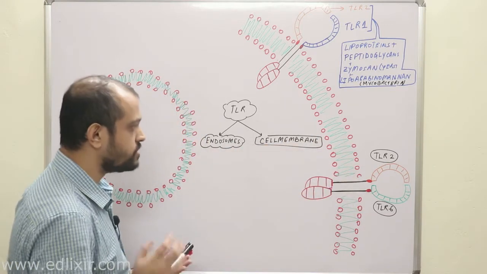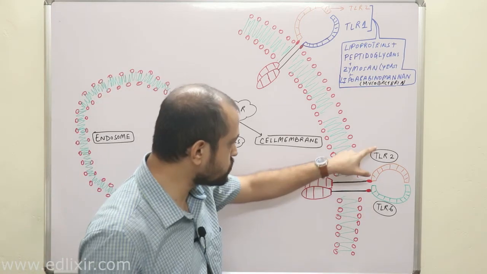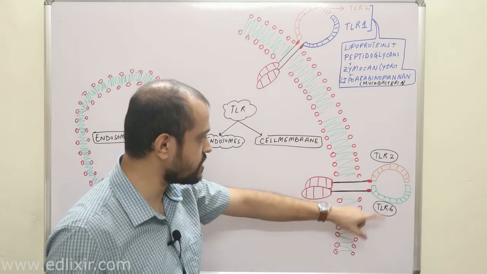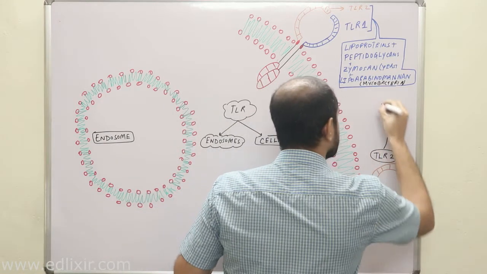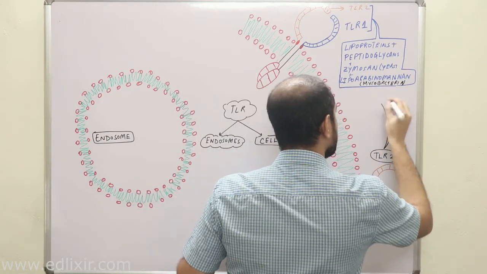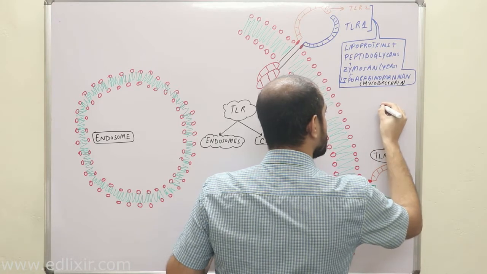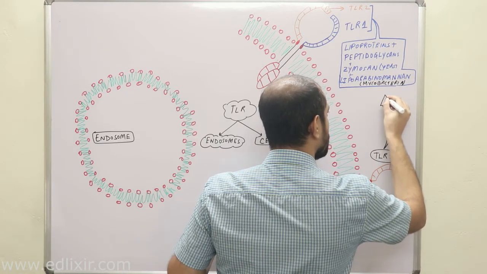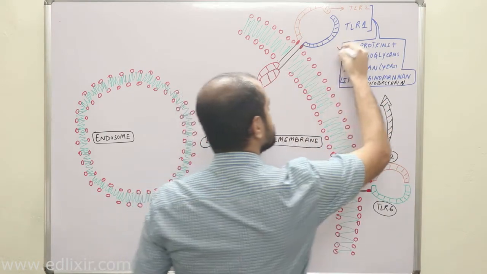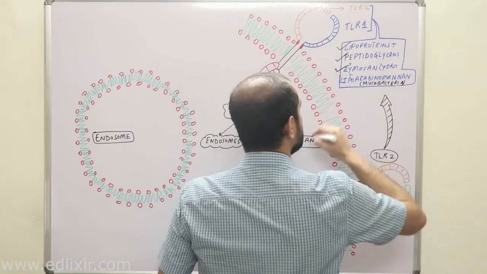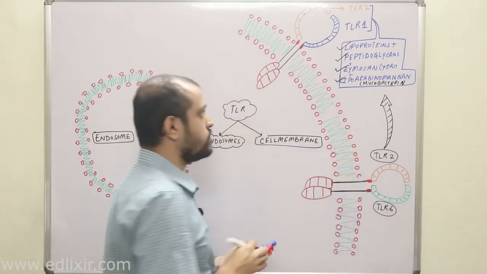Now a very interesting point you need to understand is this, that this TLR2 and TLR6 heterodimer recognizes similar things. That means they will also get stimulated only when these molecules are present, that is lipoproteins, peptidoglycans, zymosan and lipoarabinomannan.